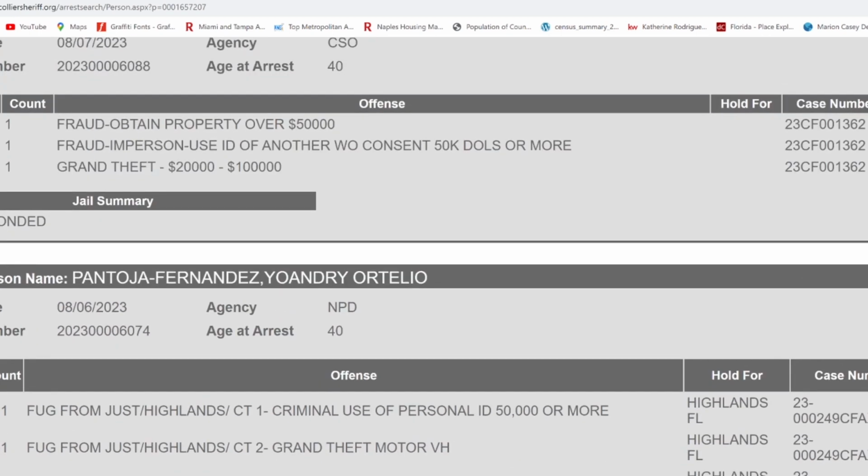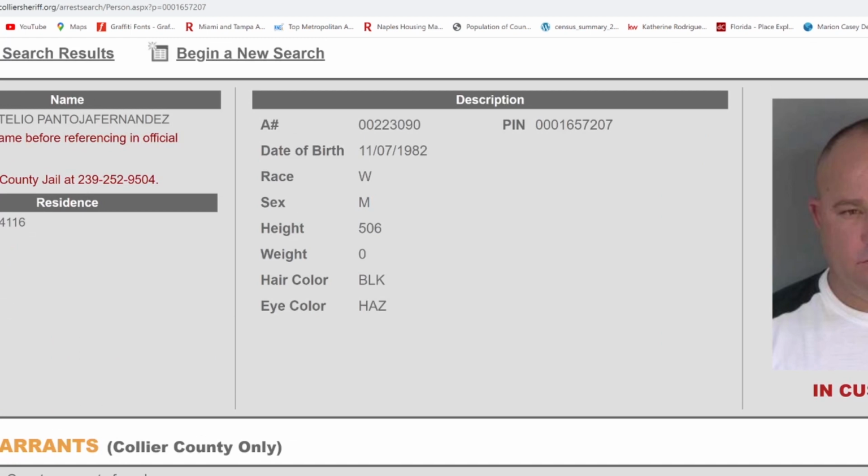This scam he's running now is a lot better than the one he was running before, but that just goes to show that he was only in for 3 years? I mean, how do you go from fake credit cards that's supposed to be 10, 15 years? Who knows how he got out so early, but he's back at it again, guys. So, this is a very common scam in Florida.